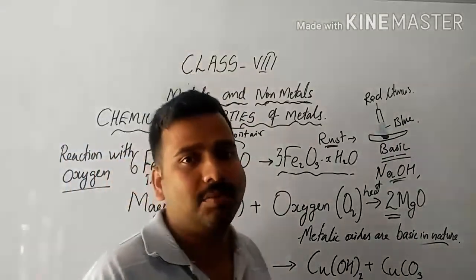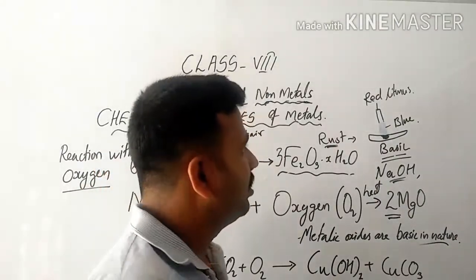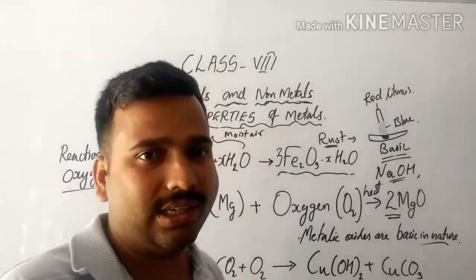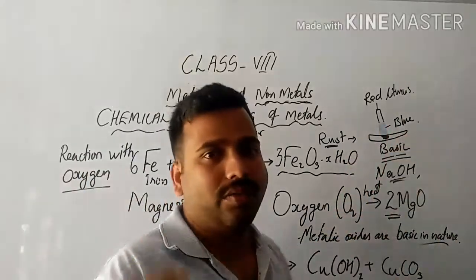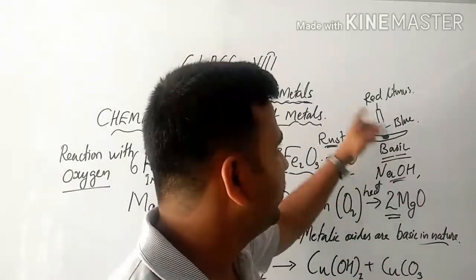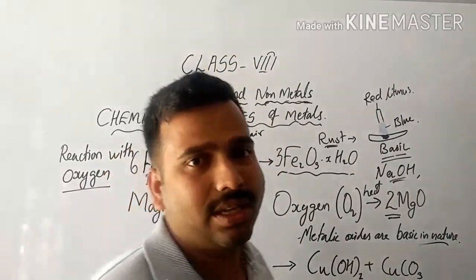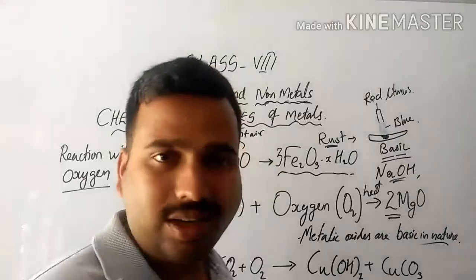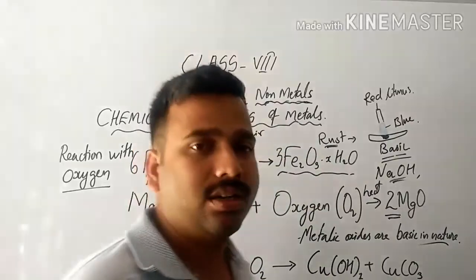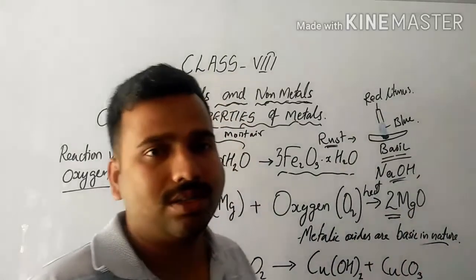But non-metallic oxides will be acidic in nature. Non-metallic oxides will be acidic in nature. Say if you take carbon dioxide gas, sulfur dioxide gas, nitrogen dioxide, all these gases, if you collect the fumes of these gases and mix them with water, and test with blue litmus paper, it will change its color to red, which indicates that non-metallic oxides are acidic in nature and metallic oxides are basic in nature. So this is what we discussed in this particular session. Okay, those who couldn't understand, just revise the video and watch it again.